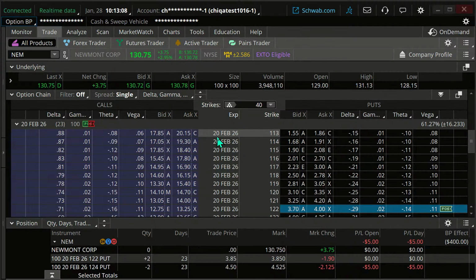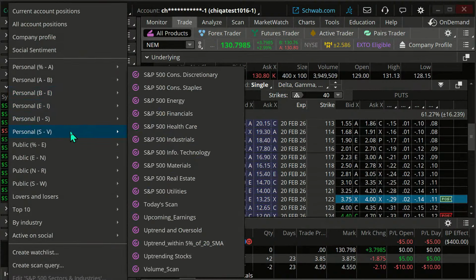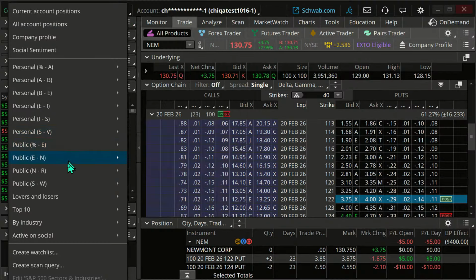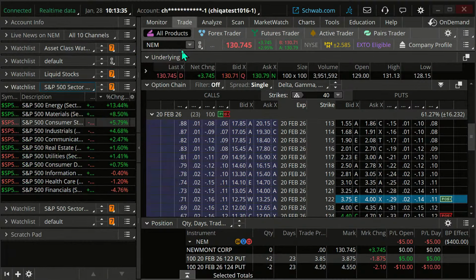Now let's talk about another approach here. Let's try more of a bearish approach. So I'm going to go back here, and I'm just going to go to my main sectors. And so we're going to go to public S&P 500 sector indices.